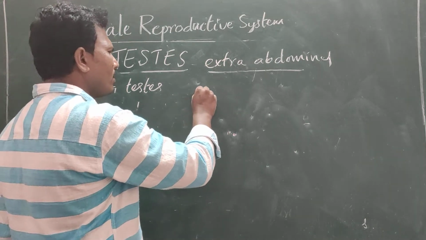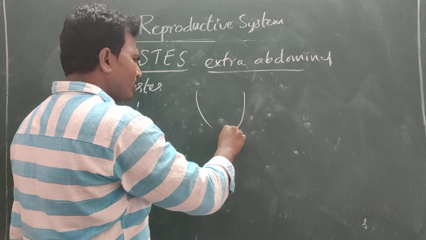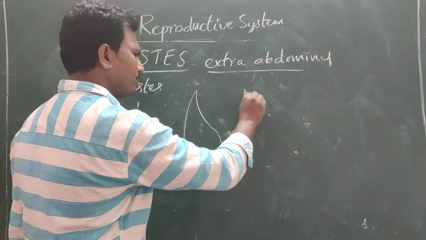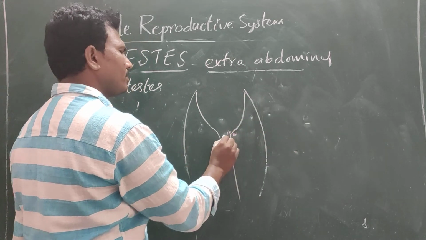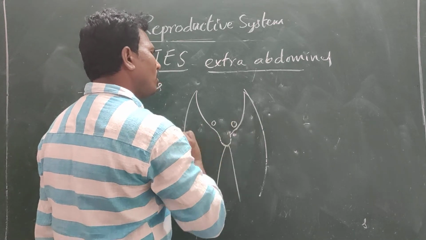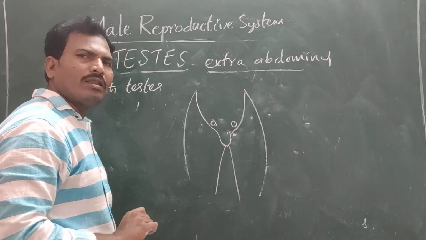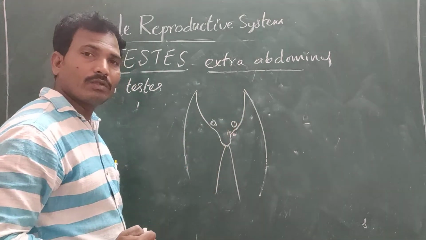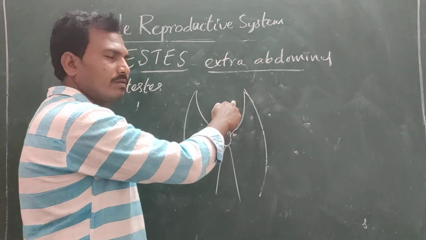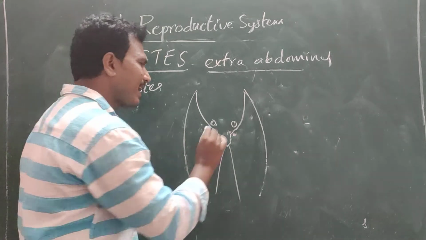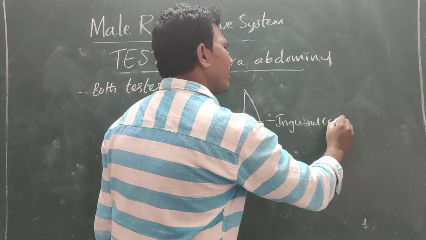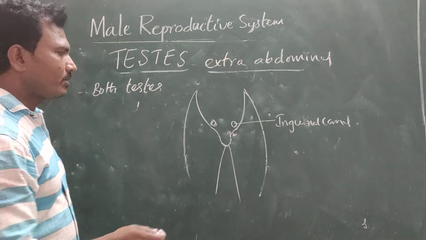Okay, next. See, this is the scrotum. Here, this is called the inguinal canal. This is the abdomen.